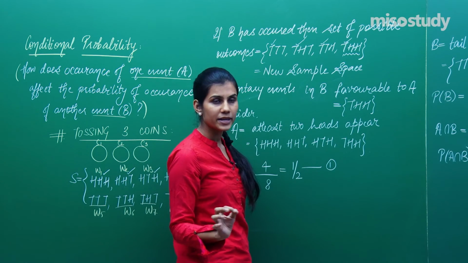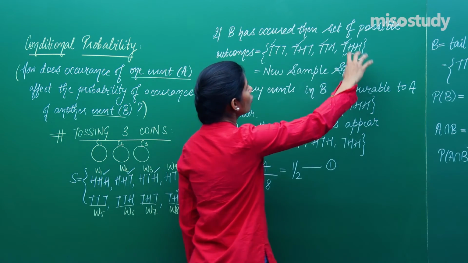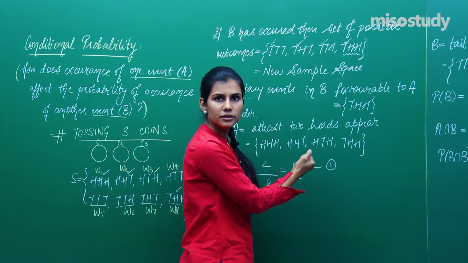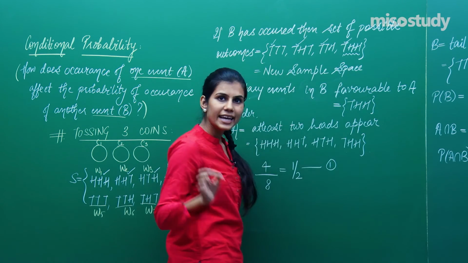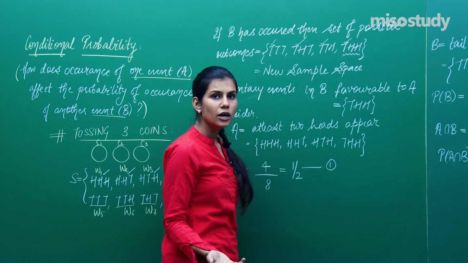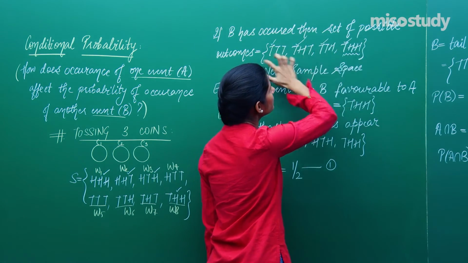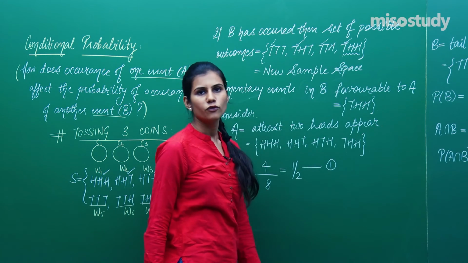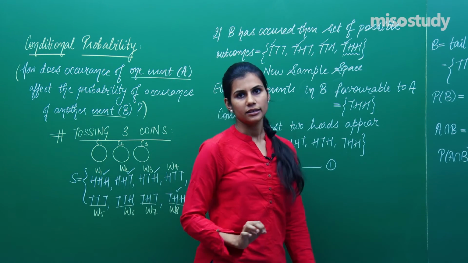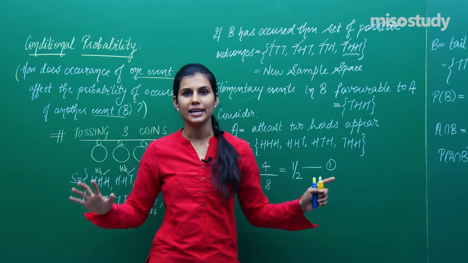There will be a new sample space, because now only these 4 can be my possible outcomes. And among them, which possible outcomes are favoring event A? One thing is sure, that on the first coin, tail will definitely sit. Then I have to find the chance of at least 2 heads. That means I have to find the favorable outcomes to event A from among these 4 possible outcomes only. The chance of occurrence of the other 4 elementary events in the sample space has been eradicated.